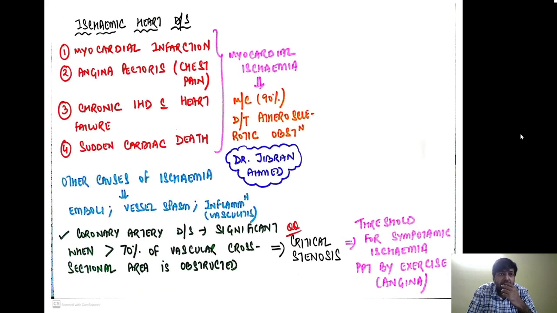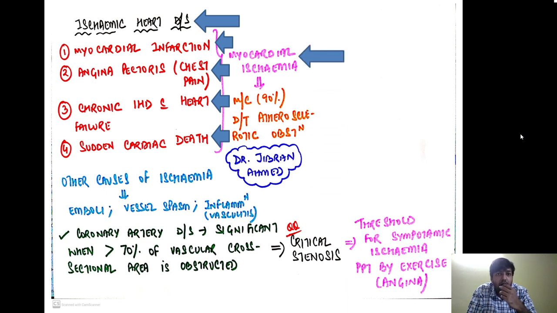So let us start first with ischemic heart disease. So basically ischemic heart disease encompasses a spectrum of diseases like myocardial infarction, angina pectoris, chronic ischemic heart disease with heart failure, and sudden cardiac death. Remember, the most common cause of ischemic heart disease is myocardial ischemia. In 90% of the cases, this ischemia is occurring because of atherosclerotic obstruction.